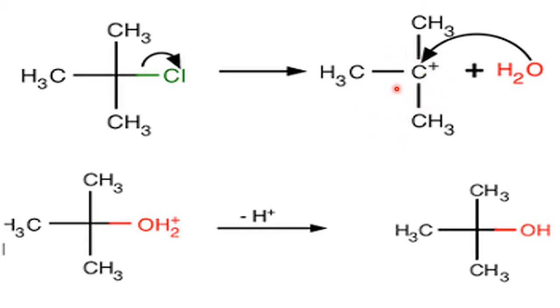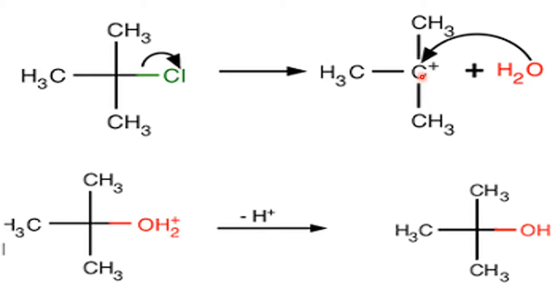There are two types of ions. When the carbon gets the negative charge, it is a carbanion. If the carbon gets the positive charge, it is called a carbocation. Here, carbon is getting a positive charge, therefore a carbocation is formed. Which carbocation is formed? Please hear. If the positive charge is created on a carbon surrounded by three other carbons, that is called what? Tertiary carbocation.